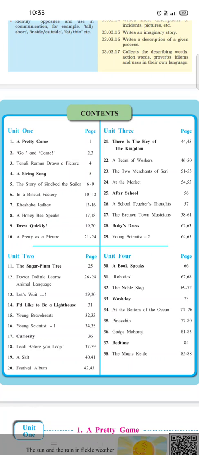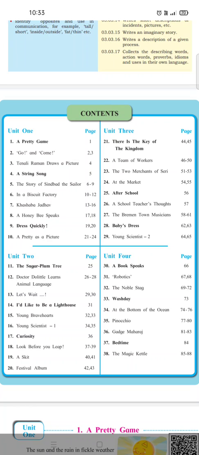So students, in every unit, you can see that the words which are highlighted in black, written in bold letters, they are poems, and the rest, they are the lessons, means they are story types. So in Unit 1, there are poems and also lessons.